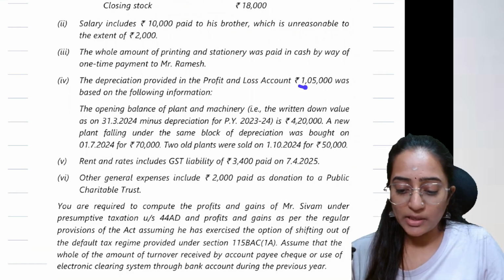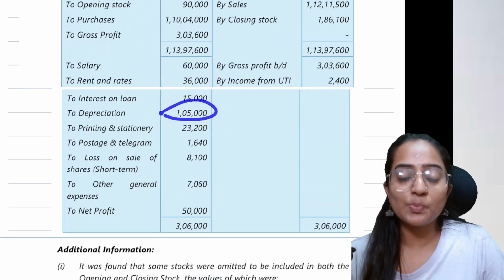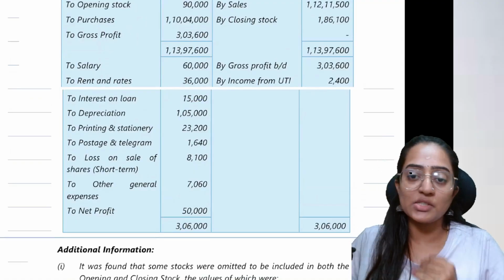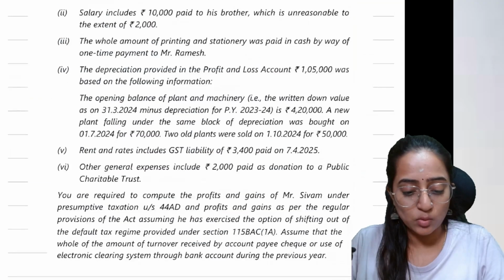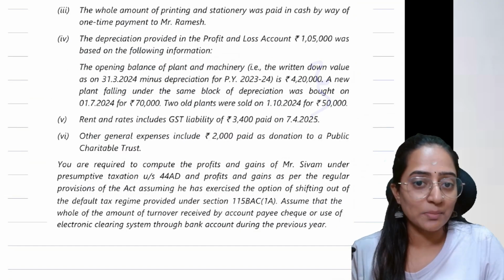Depreciation provided in the profit and loss account is 1,05,000, and it is based on the information. The depreciation which is provided in your P&L account would be disallowed. However, depreciation as per the Income Tax Act 1961 would be allowed. Here they have given the depreciation for you to compute as per the Income Tax Act. We'll see that.